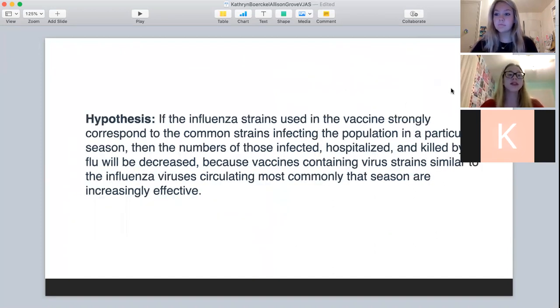The hypothesis stated that if the influenza strains used in the vaccine strongly correspond to the common strains infecting the population in a particular season, then the numbers of those infected, hospitalized, and killed by the flu will be decreased because vaccines containing virus strains similar to the influenza viruses circulating most commonly that season are increasingly effective.